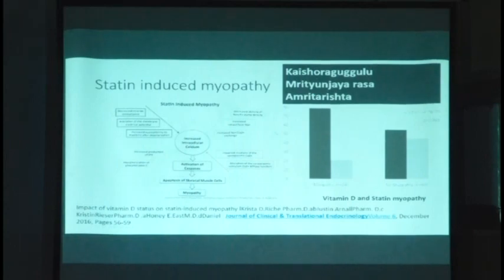The reason is simple. You will have plenty of patients who are taking statin. Now, whether the statin needs to be withdrawn or not depends upon the patient's preference. Some patients may not prefer, some patients may prefer. It can be withdrawn. But if the patient needs the statins and they need to be continued, and they come with those myopathy symptoms, definitely this is one of the treatments where we can have a definite better edge